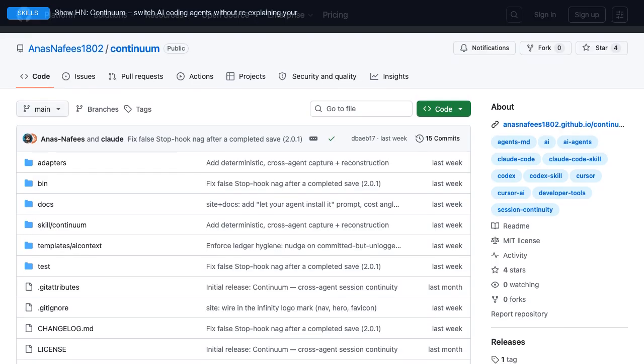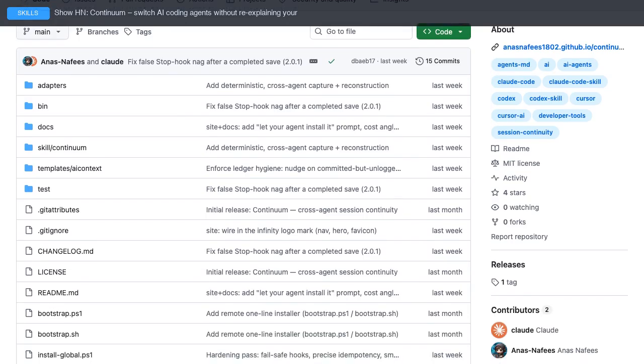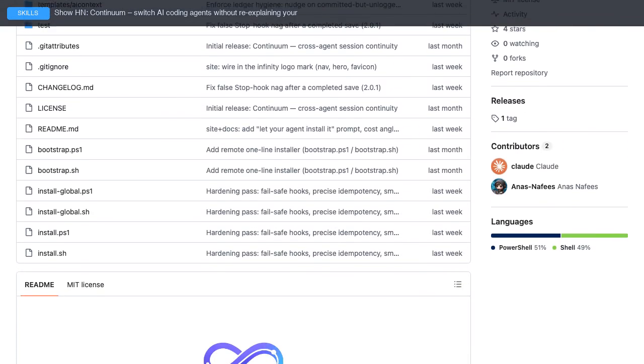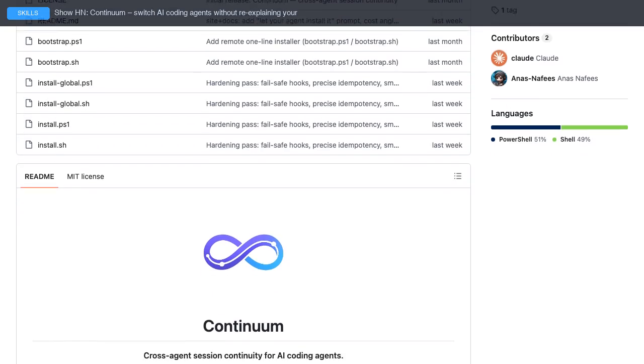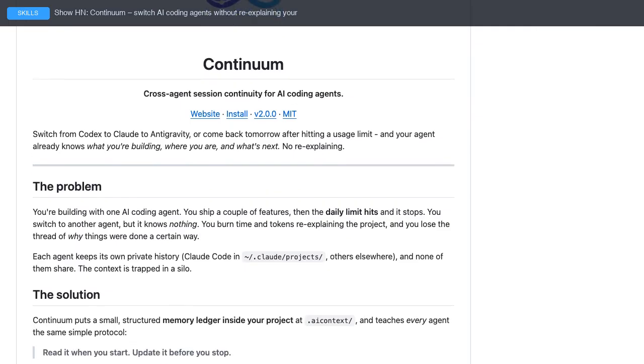I've seen this approach come up repeatedly among the best AI practitioners right now. Show HN, Continuum, switch AI coding agents without re-explaining your project. Discussion. The reason this works is it forces the model to reason before answering.